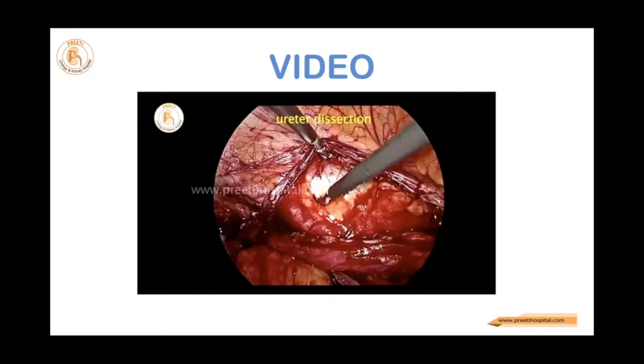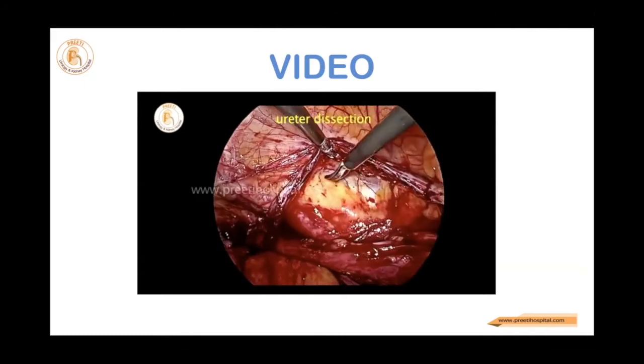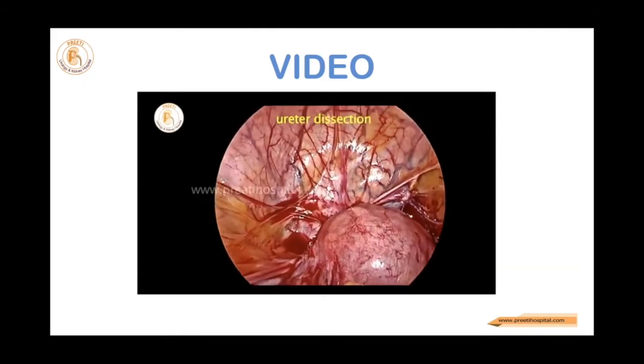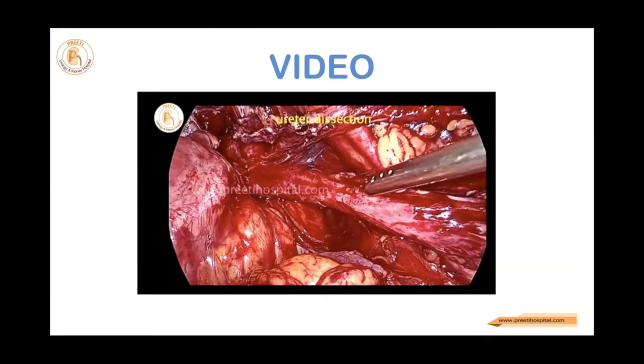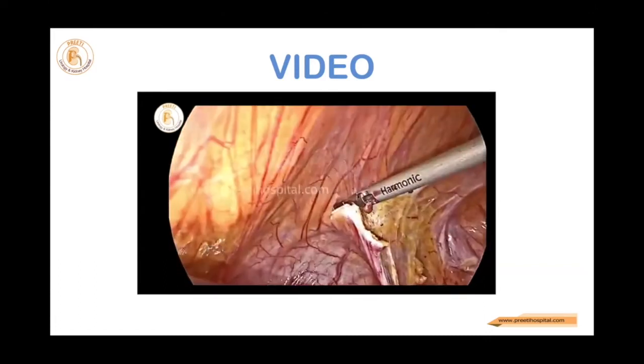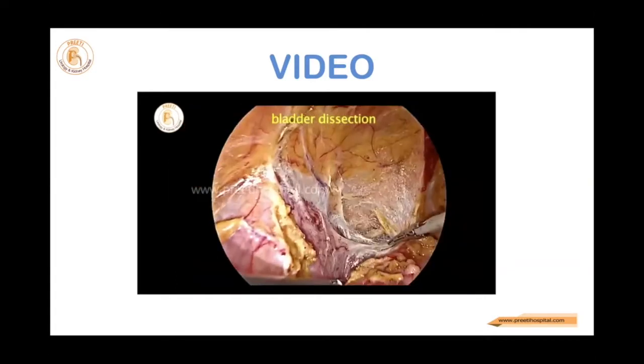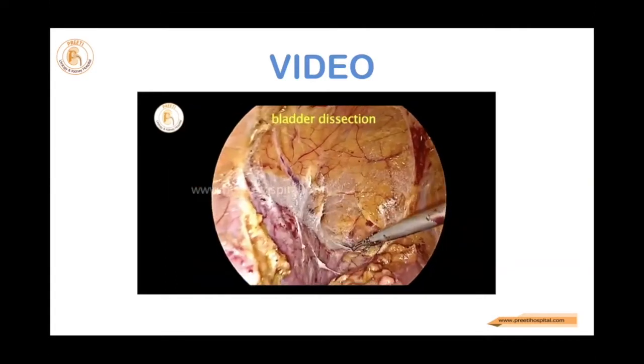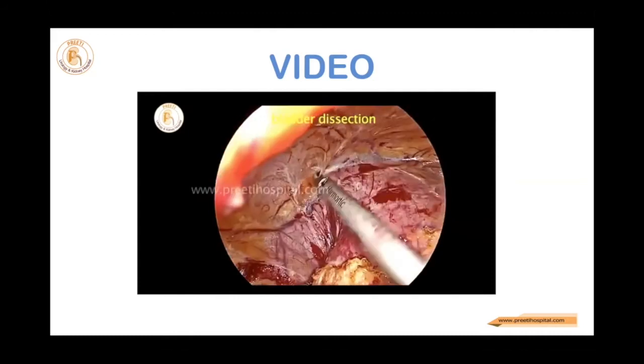How to identify the strictured part? Give Lasix, or if you have a nephrostomy, push contrast. This is the ureter. See, here it is obstructed. So go 1 to 1.5 centimeters above that. Never anastomose, never cut at the strictured area and extend it, because the anastomosis will restricture.